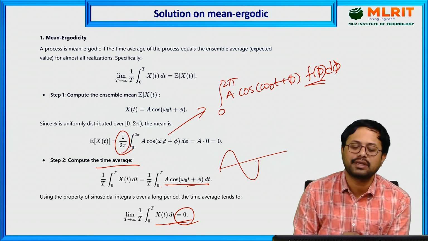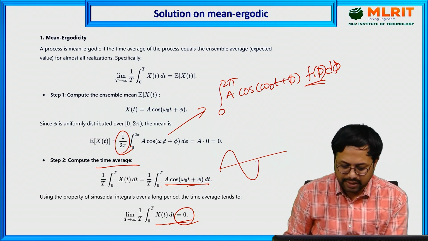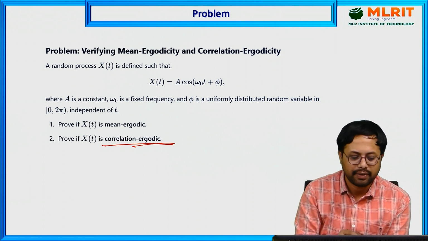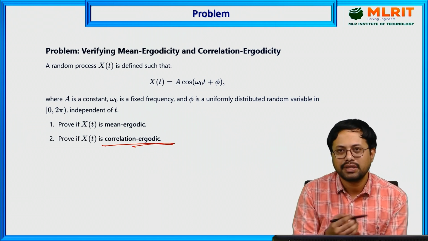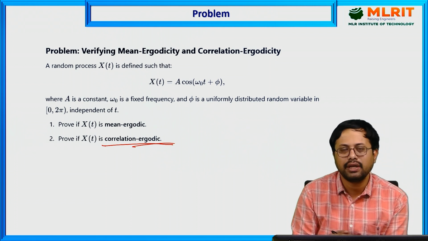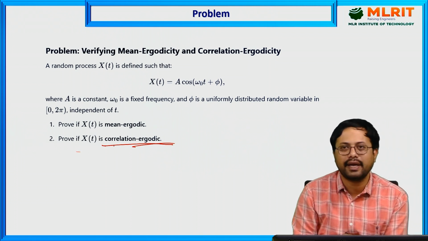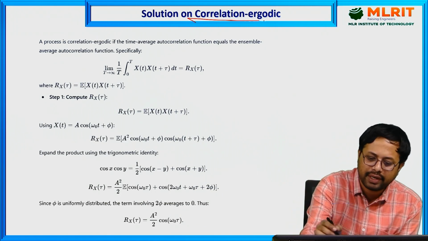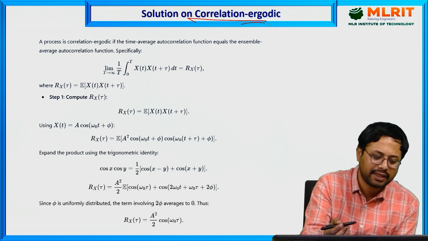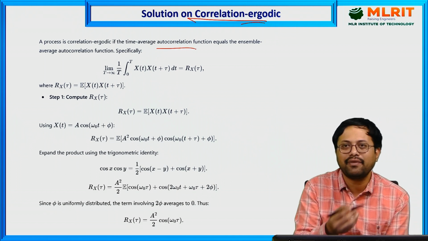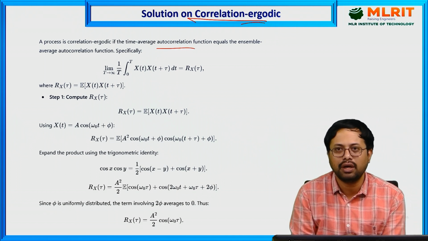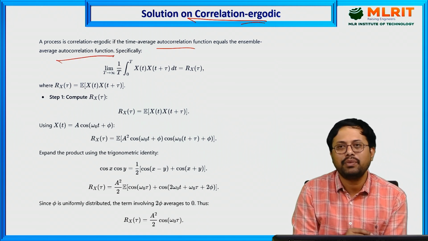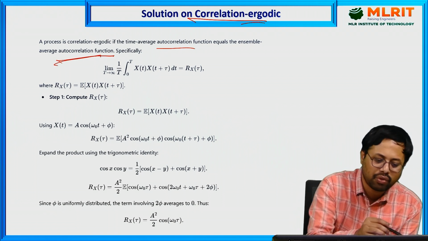Now next we are going to discuss correlation ergodicity. It is given in the question as correlation ergodic. What is correlation ergodic? We calculate it based on the autocorrelation sense or the cross-correlation sense. If they did not mention anything, you can calculate either one. For example, if you are taking the autocorrelation, the time average of the autocorrelation function must be equal to the ensemble average autocorrelation function. The ensemble autocorrelation function is just the general autocorrelation function.